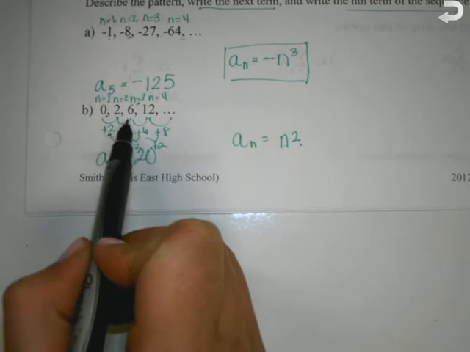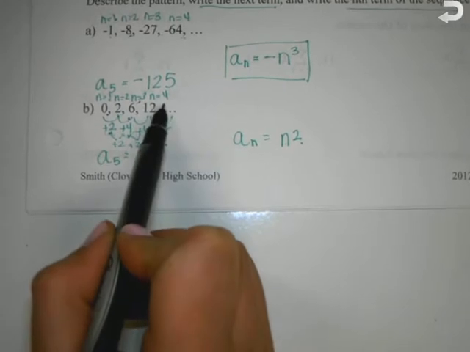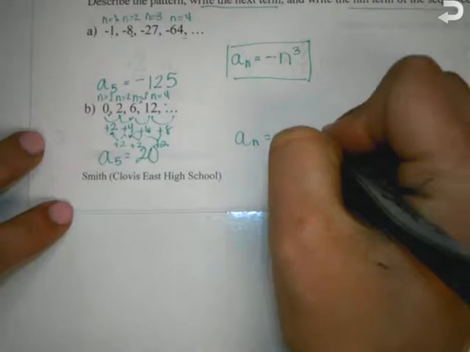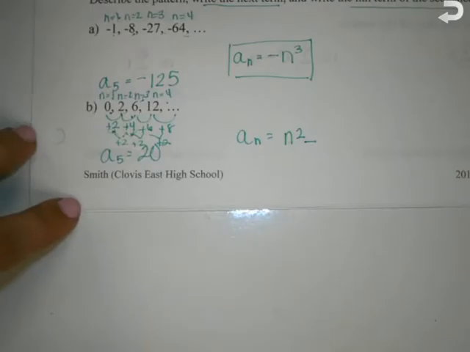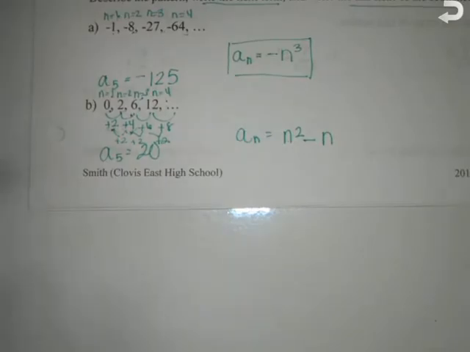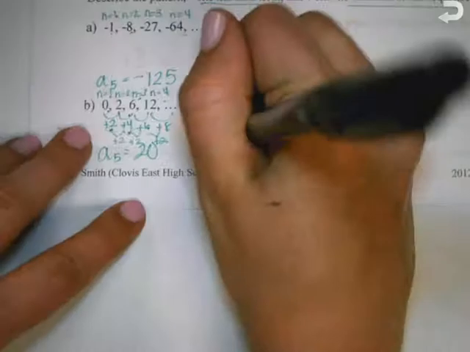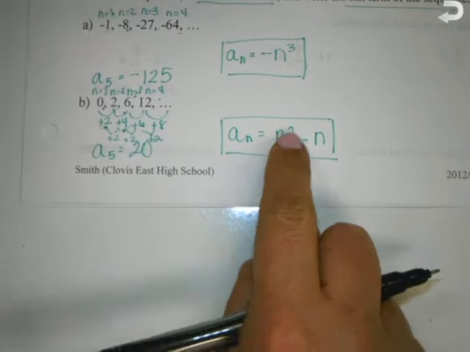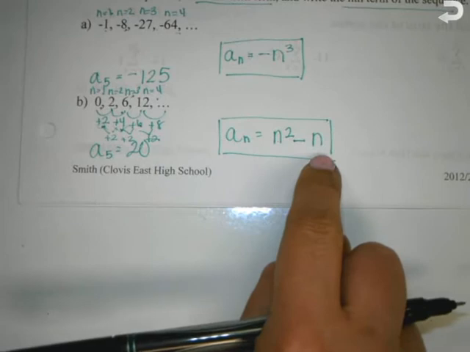So this is n squared minus what? Minus the term, so minus n. n is the term. So I take whatever number term it is, I square it, and then I subtract the original term. So n squared minus n. Does that make sense? So we figured out what a sequence is.